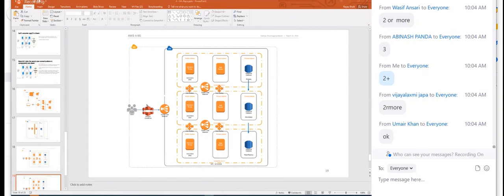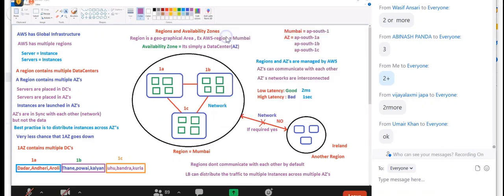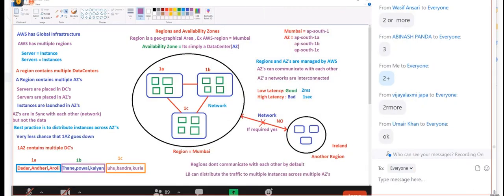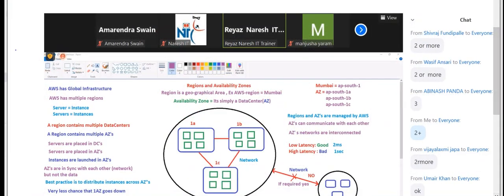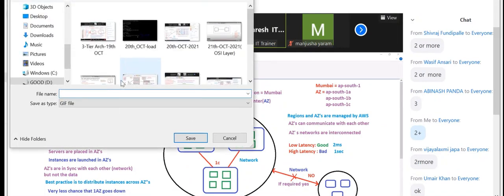So guys, now take the screenshot. Let me know once done. Put it as done. Done now. And take the second one.